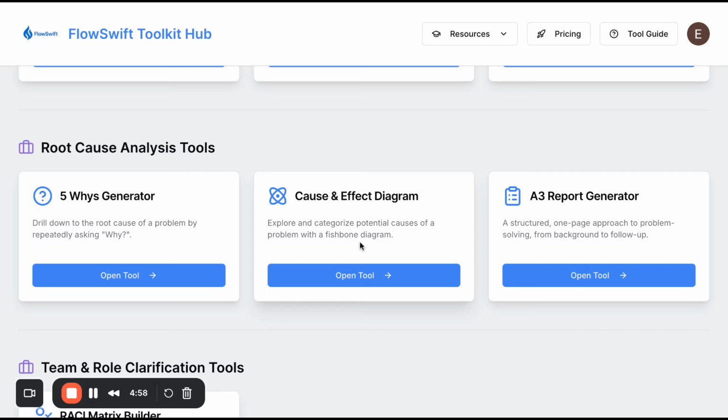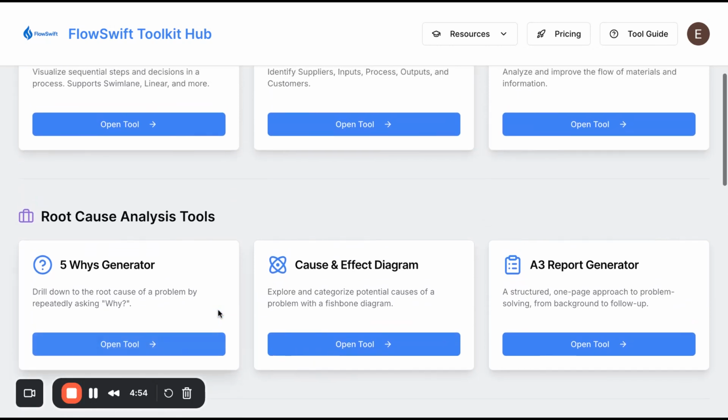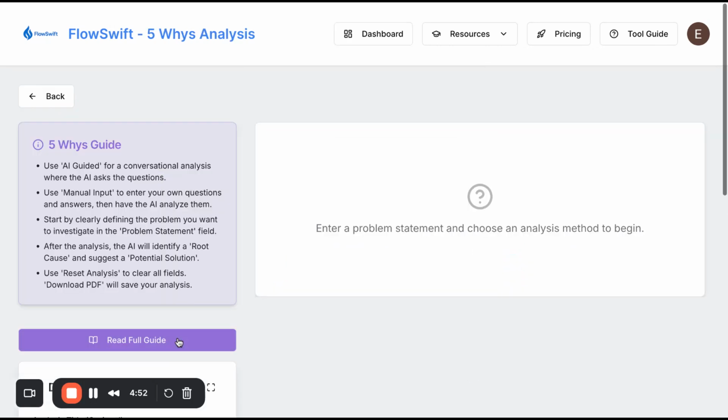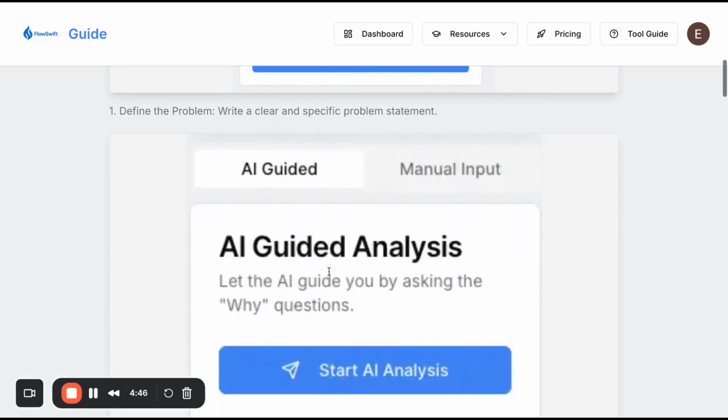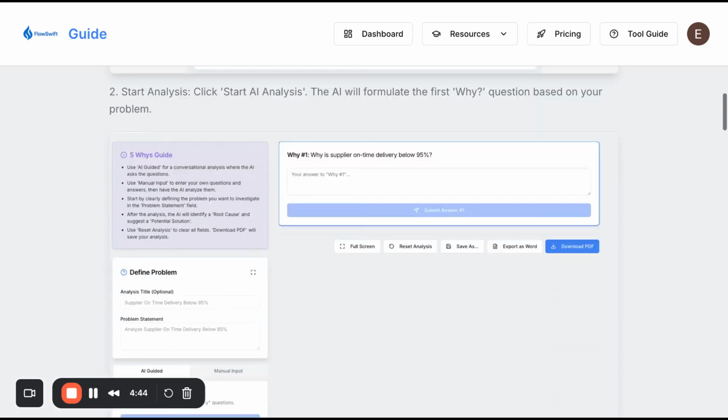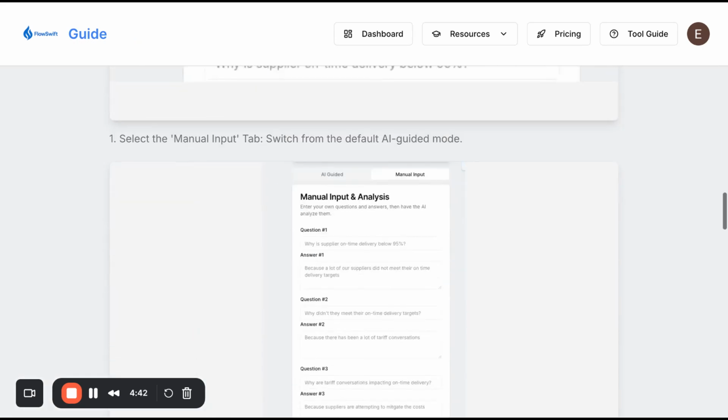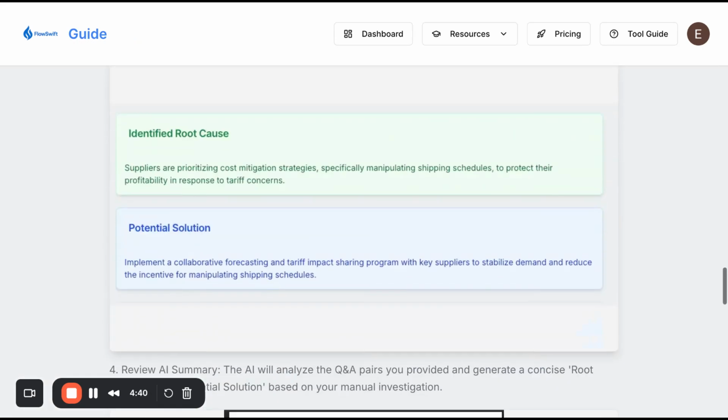Everyone, so today we will go through the 5 whys generator. So you can come down here and open the 5 whys generator. And we have a guide here on how to utilize the tool. But if you want a full guide, you can go in here and just pretty much see everything that I will go through in the video. But if you prefer to read, you can do that.